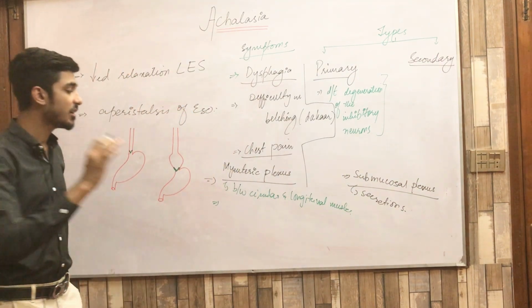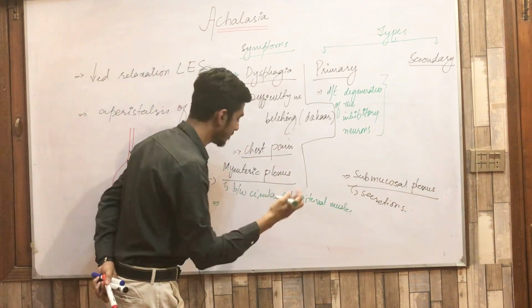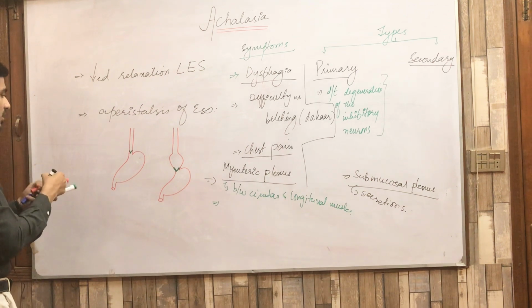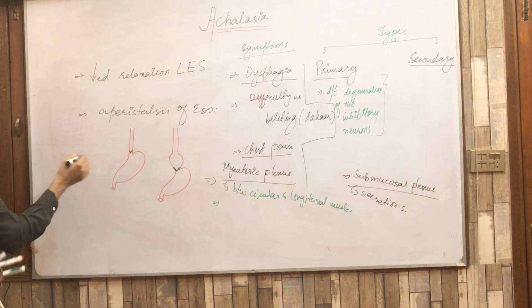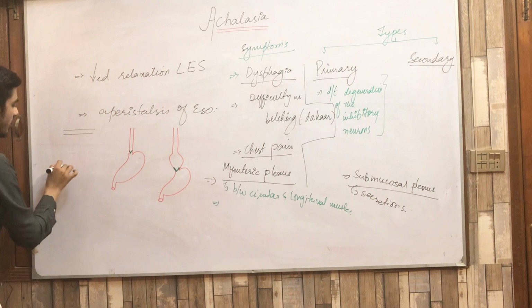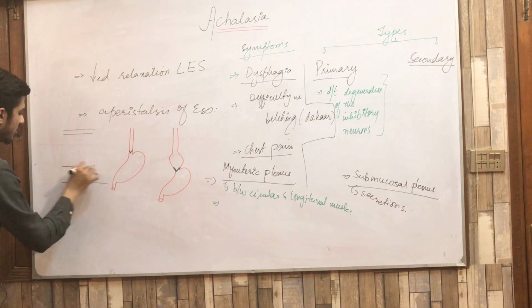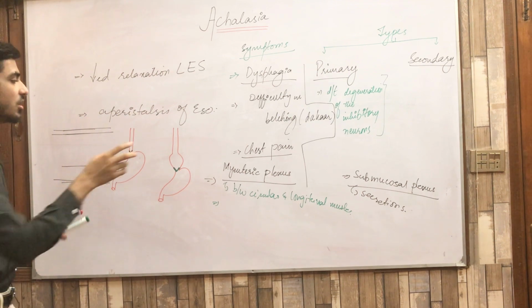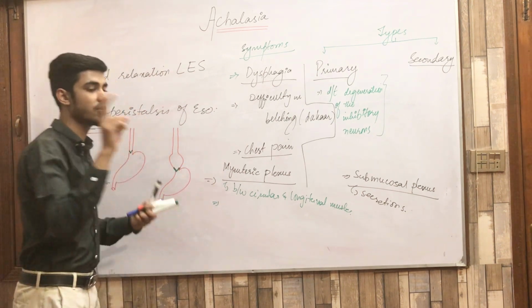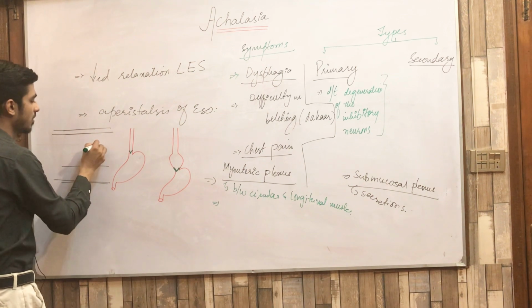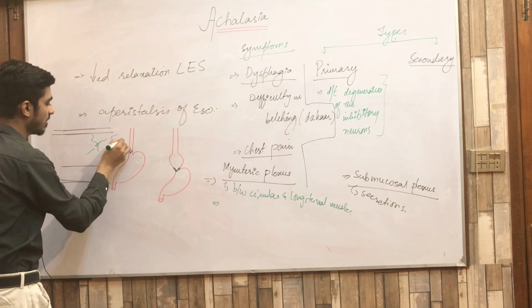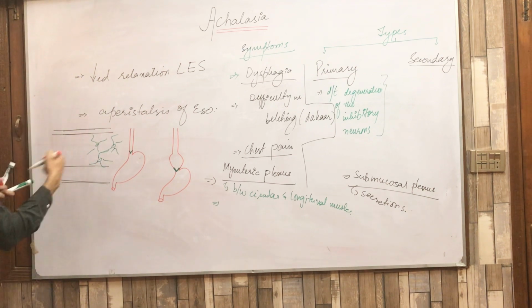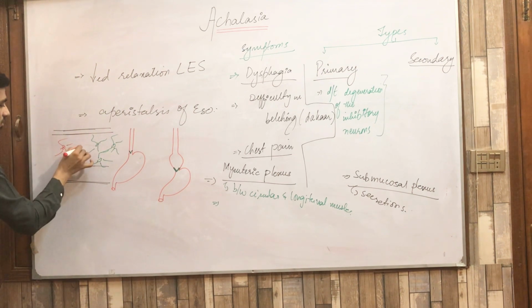Clear? And this myenteric plexus has two types of neurons. Now I am making a diagram here so that it may be more clear. These are, for example, the layers of the muscles, the circular and the longitudinal muscles. Now this myenteric plexus consists of two types of neurons. One type of neurons are these neurons, and the other type of neurons are these neurons.